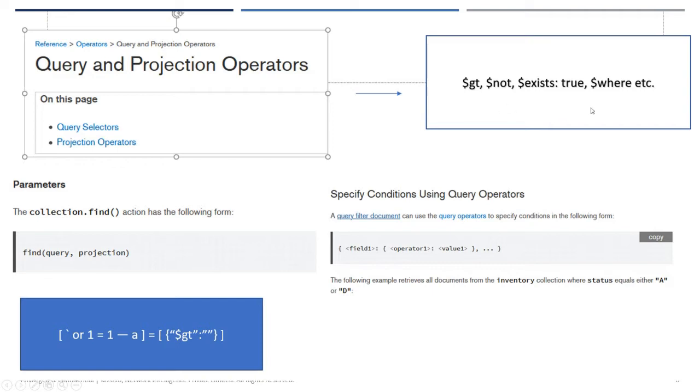Okay. So in case they are using find on the collection, I mean the backend, can you see here? It allows the query and the projection. Okay, so these are the different operators.